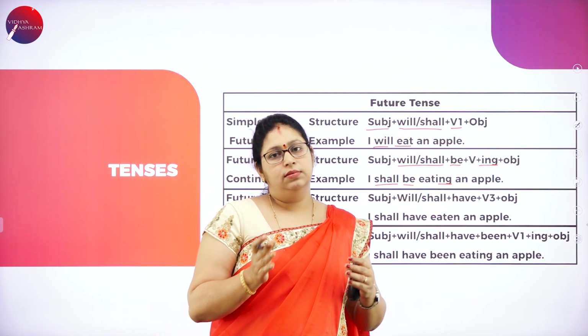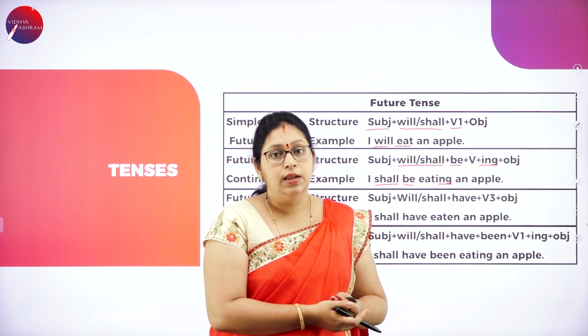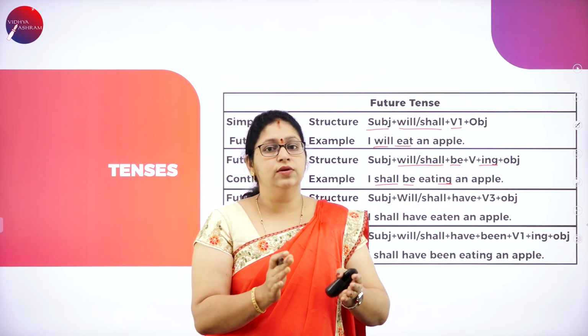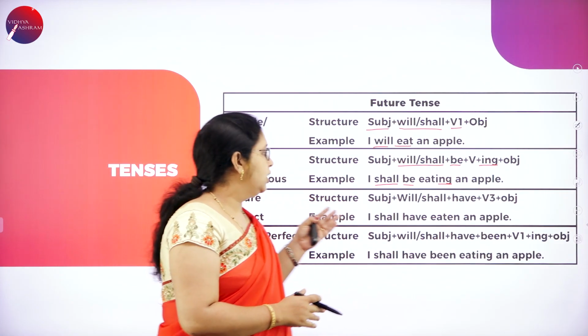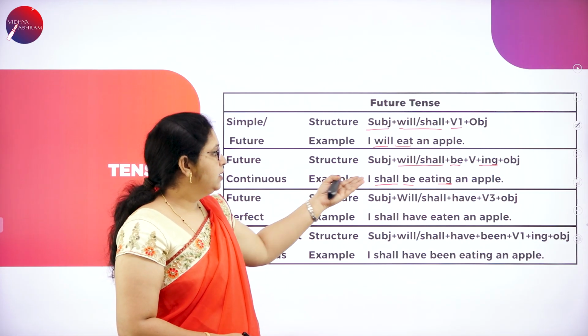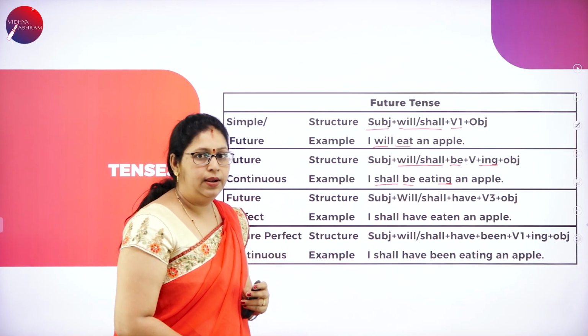So, here to tell that in future I shall be eating an apple. So, in future you are going to do that process. When you are trying to tell that, we use the future continuous or future progressive sentences. This is the structure. I shall be eating an apple.